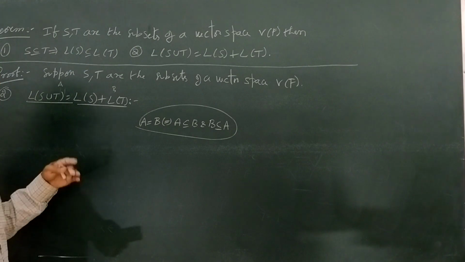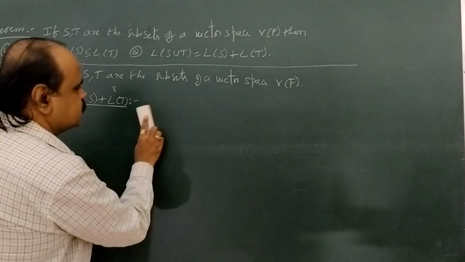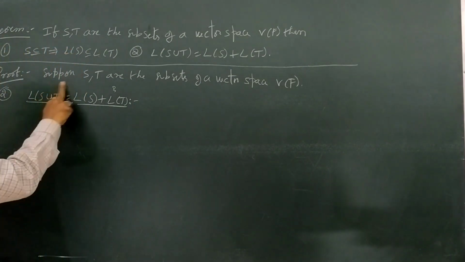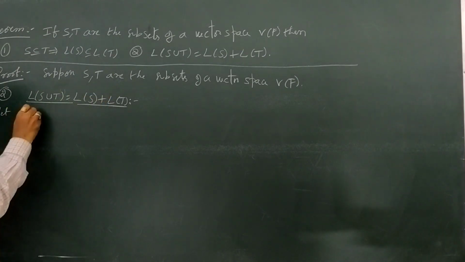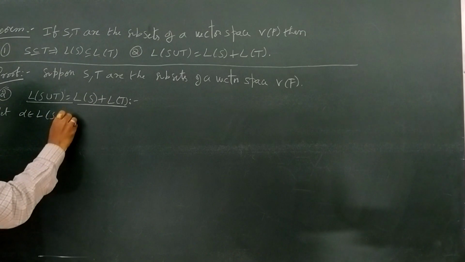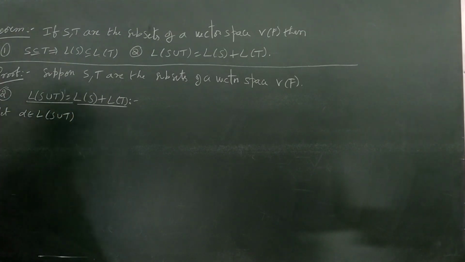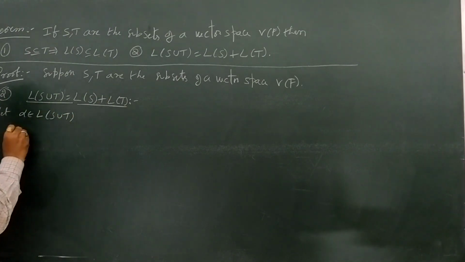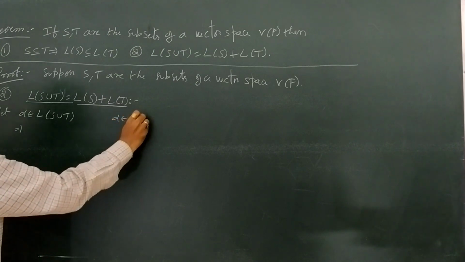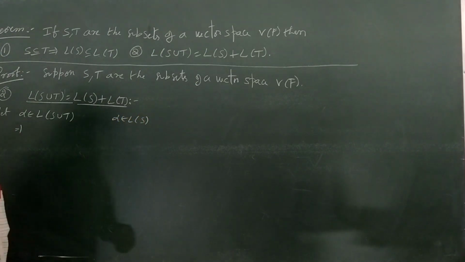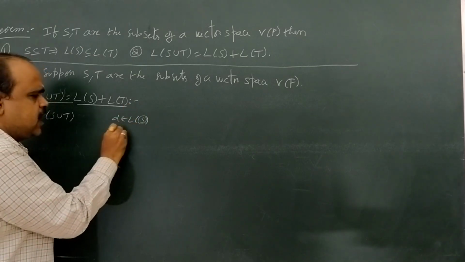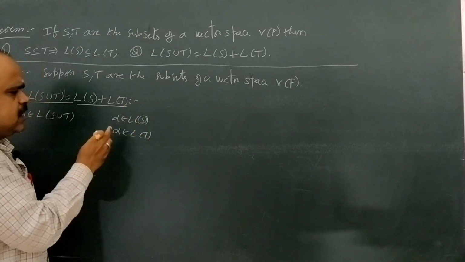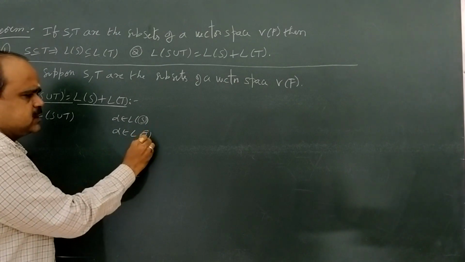We are going to prove both. Okay, so come to the proof. Let alpha belongs to L of S union T. So, that means alpha belongs to L of S means alpha is a linear combination of vectors of capital S. Alpha belongs to L of T means alpha is a linear combination of vectors of capital T.